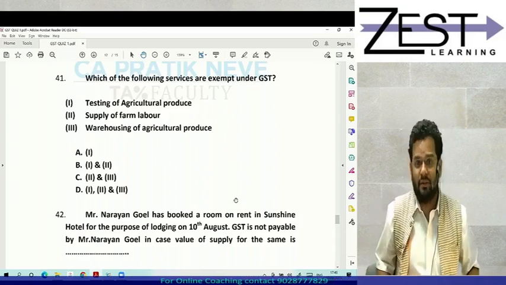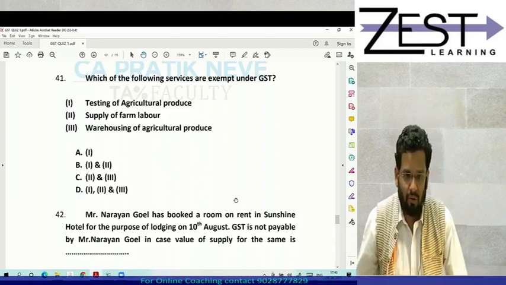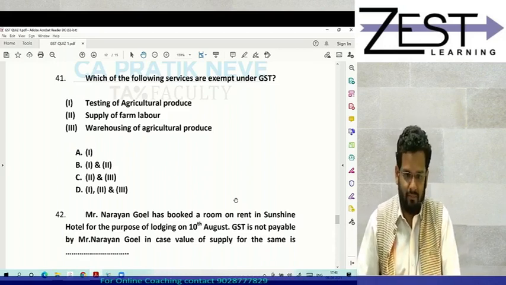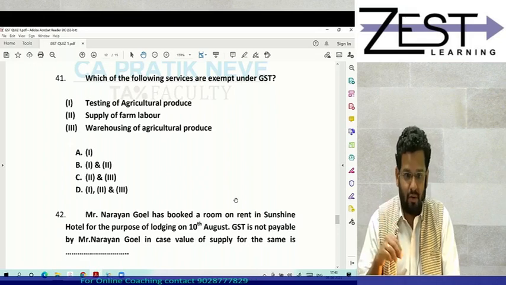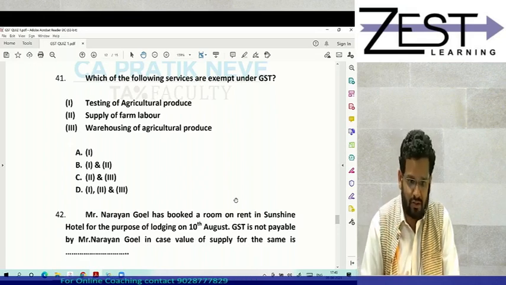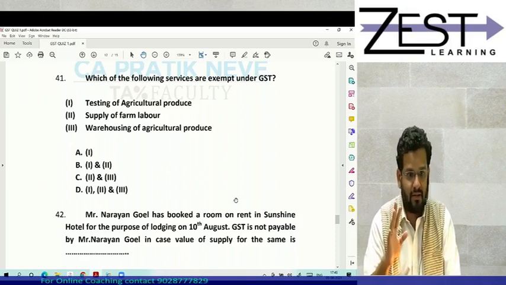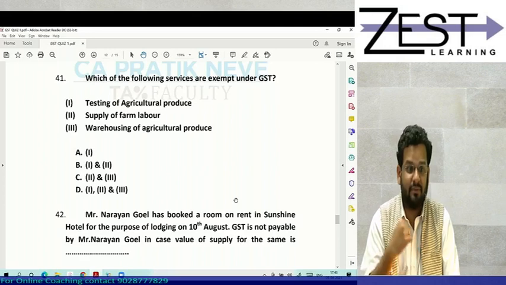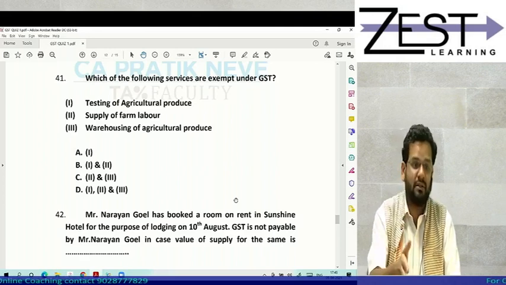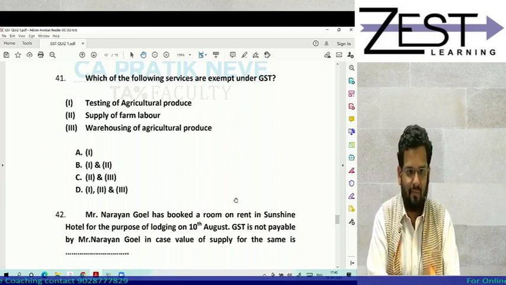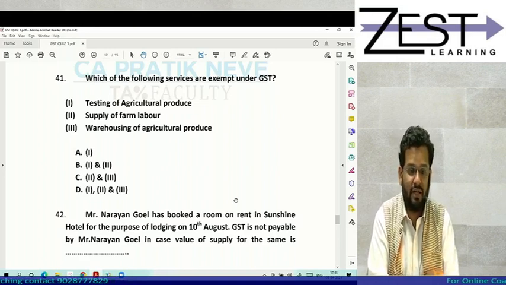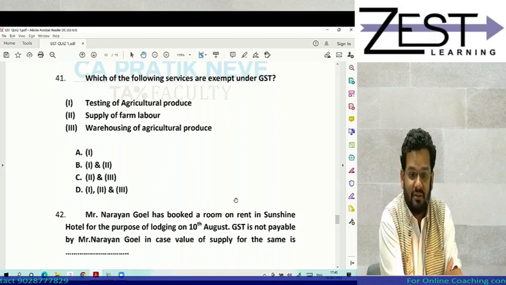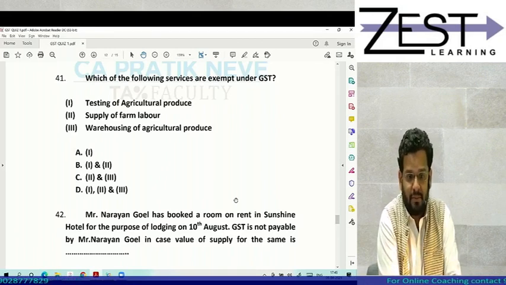So it's an open session for all. Okay, I will send you the link. I want all of you to attend. Even executive students can attend, because I have seen 2 to 3 exemptions being asked to them. MCOM students can attend. Some of you are here. The exemptions are also in your syllabus. CS professional students, compulsorily you have to attend. Correct? Because I could see last time 18-20 marks weightage for that. There are 82 exemptions in the services part.